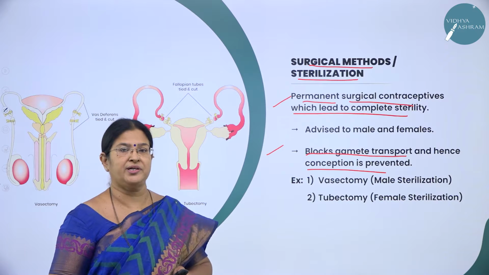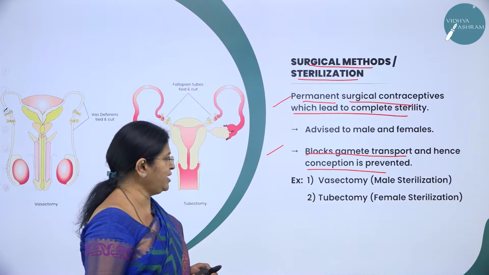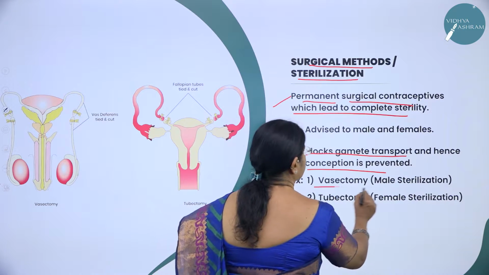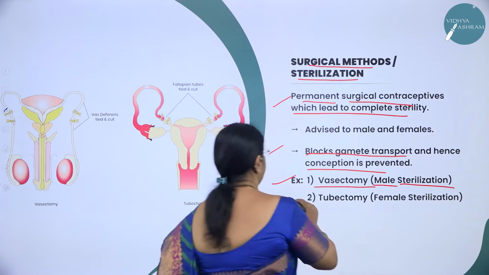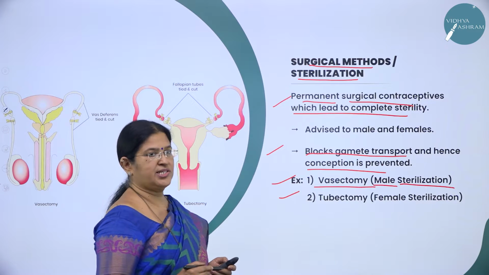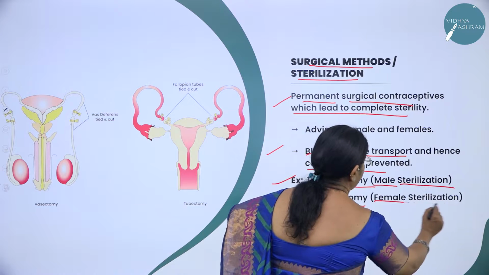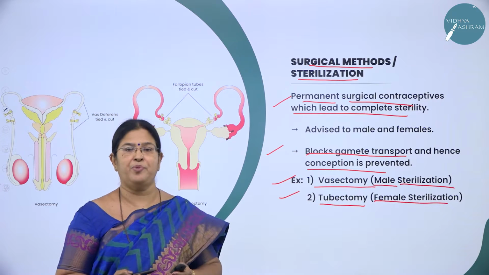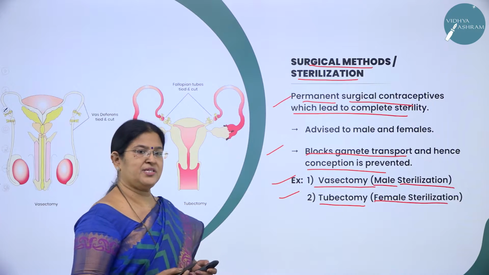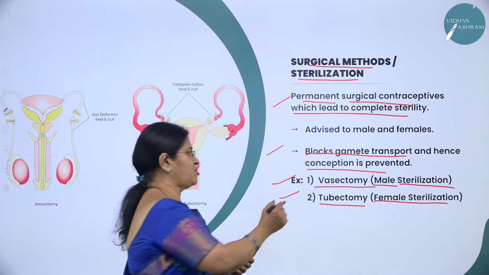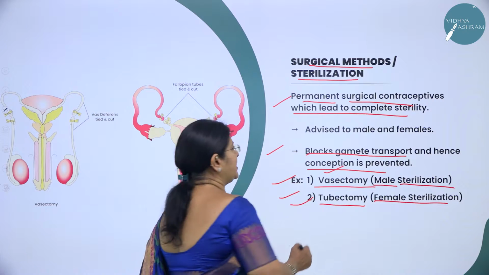What are the two very important surgical methods, or permanent methods, that are conducted either in male or female? One method is called vasectomy, which is conducted in male, and vasectomy is also called male sterilization, whereas the other surgical method, which is conducted in female, is called tubectomy, or female sterilization. The one conducted in male is called vasectomy, and the one conducted in female is called tubectomy. So, let us study one by one.